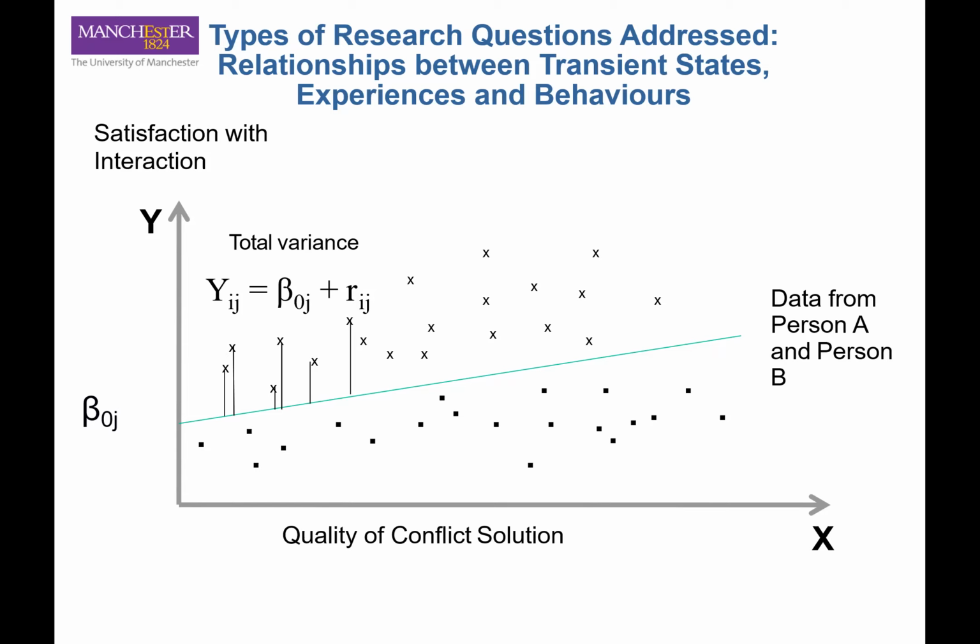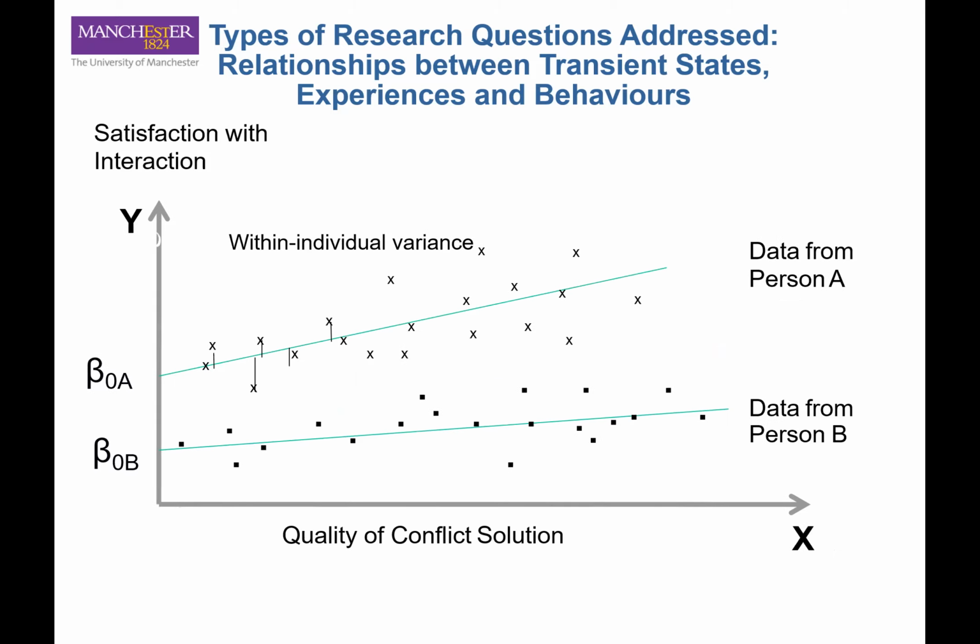However, in reality, as you can see, if X refers to the data from person A and the square one is the data from person B, and we consider them two very different individuals, we are using multi-level analysis. We can consider both the within individual variance as well as the between individual variance.